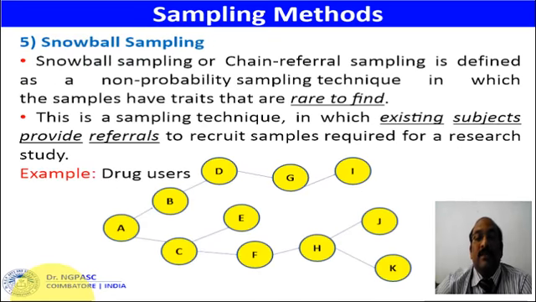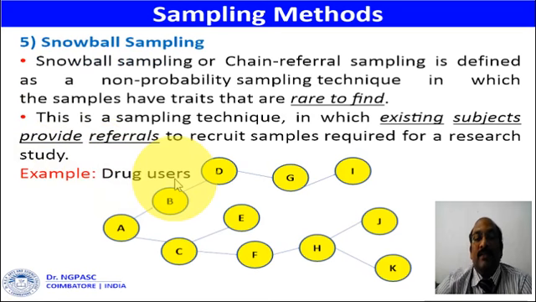The last method is snowball sampling. The researcher uses this sampling method whenever he finds difficulty in finding the respondents. Suppose in our example the researcher wants to collect information from drug users. It is always difficult to find the drug users from the population.